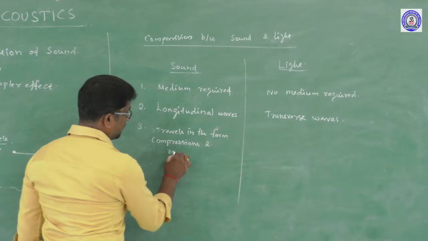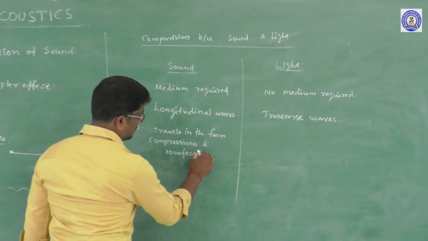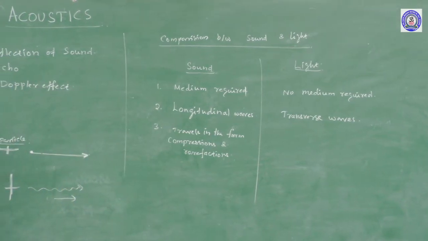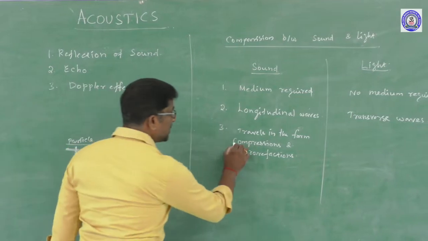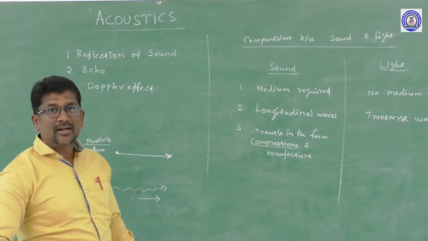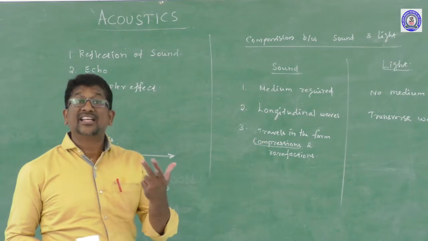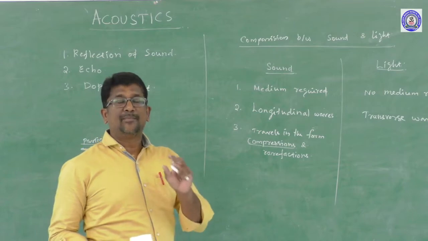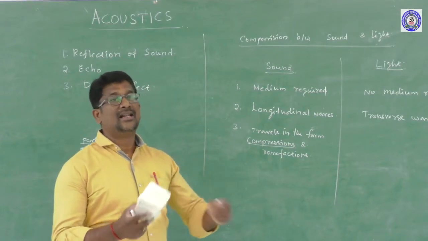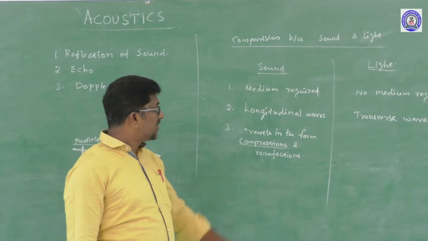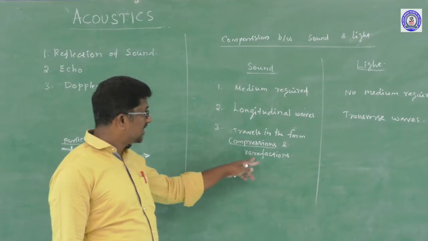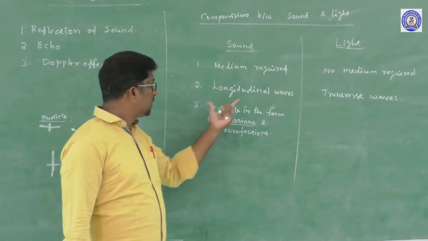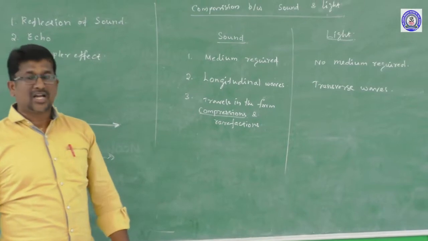Longitudinal waves travel in the form of compressions and rarefactions. Right. So compression means the region where the density and the pressure of the air is more. Rarefaction means the region in which the pressure and the density of the air medium is less. If any wave travels in the form of a compression and rarefaction, then the waves are called longitudinal wave. So here sound waves being longitudinal, they can travel in the form of compression and rarefaction.